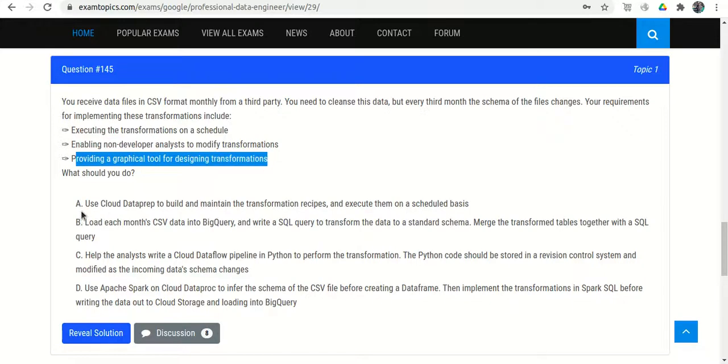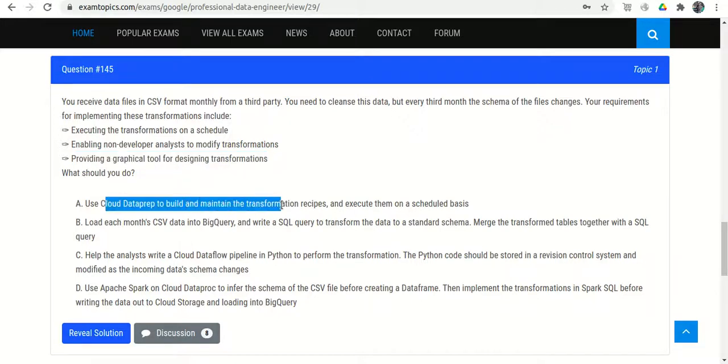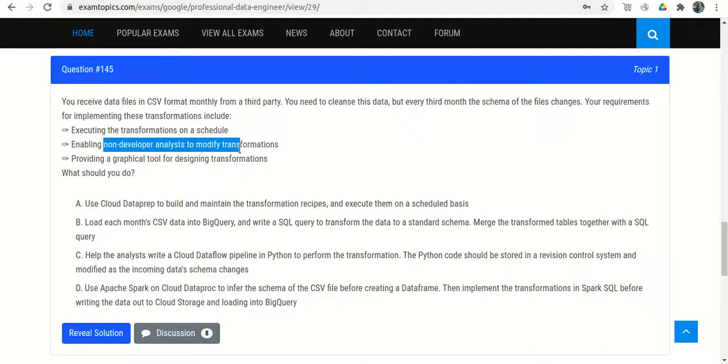We have four options. First, use Cloud Dataprep to build and maintain the transformation. That looks okay, because Cloud Dataprep is an automation tool, and even a non-developer can apply the transformations. So option A is okay. B: Load the CSV file into BigQuery and write SQL to transform the data.